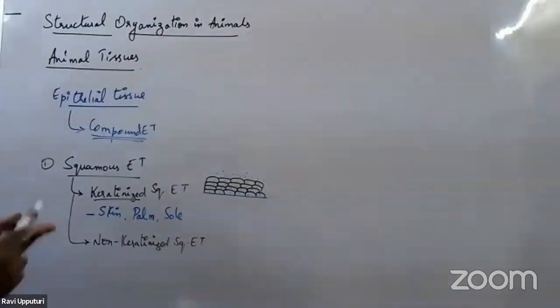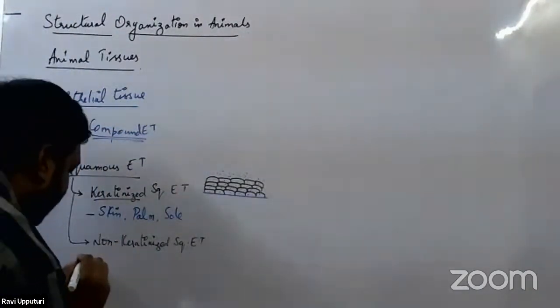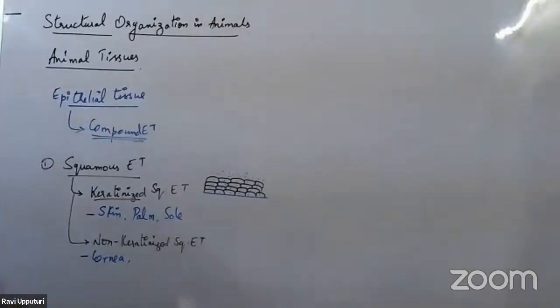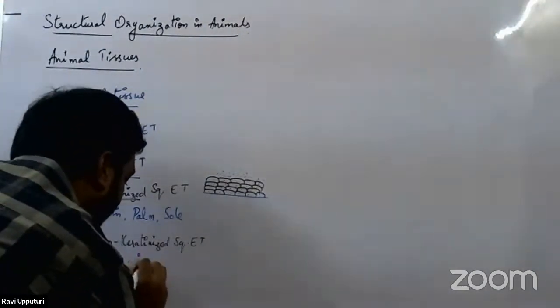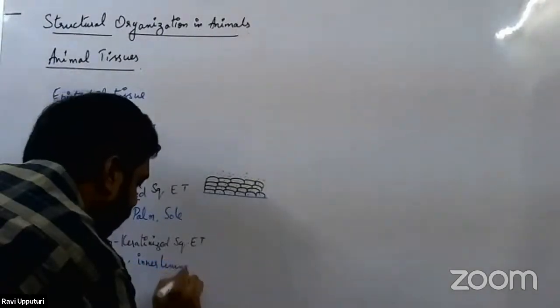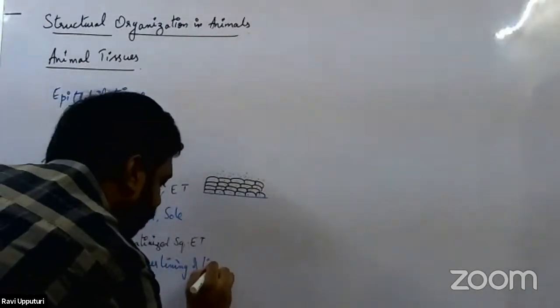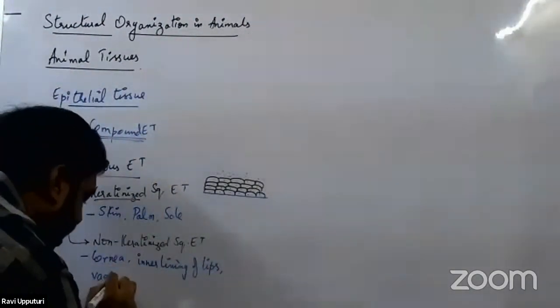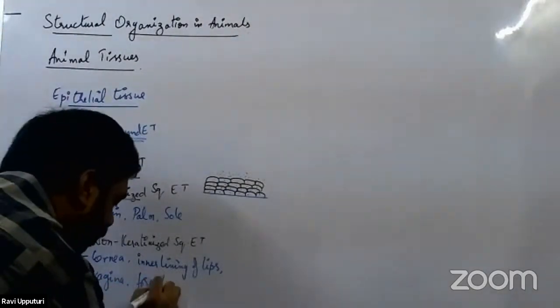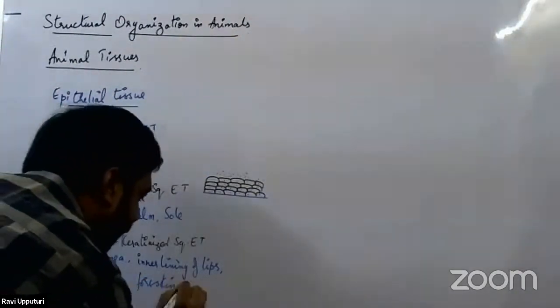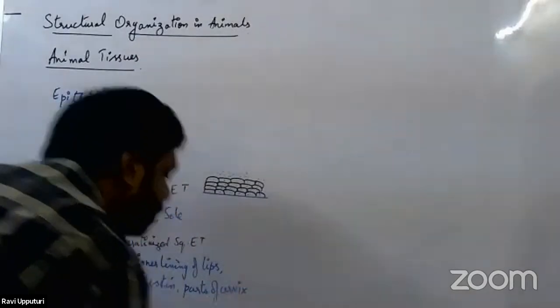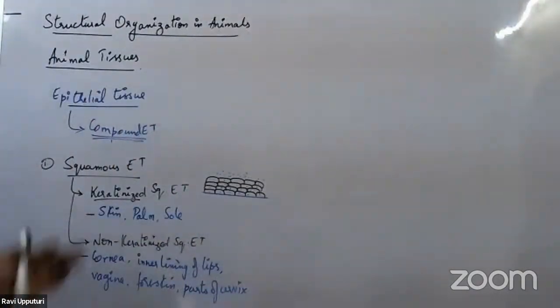Right. Now what is the location of this? They are actually present in the cornea of the eye. I hope all of you are familiar with the cornea. So in the cornea of the eye, we would have this non-keratinized squamous epithelial tissue. Then in the inner lining of lips, right? And along with that, it is also present in the vagina, in the foreskin, right? Foreskin, parts of cervix. So all these are the places where we would have non-keratinized squamous epithelial tissue.